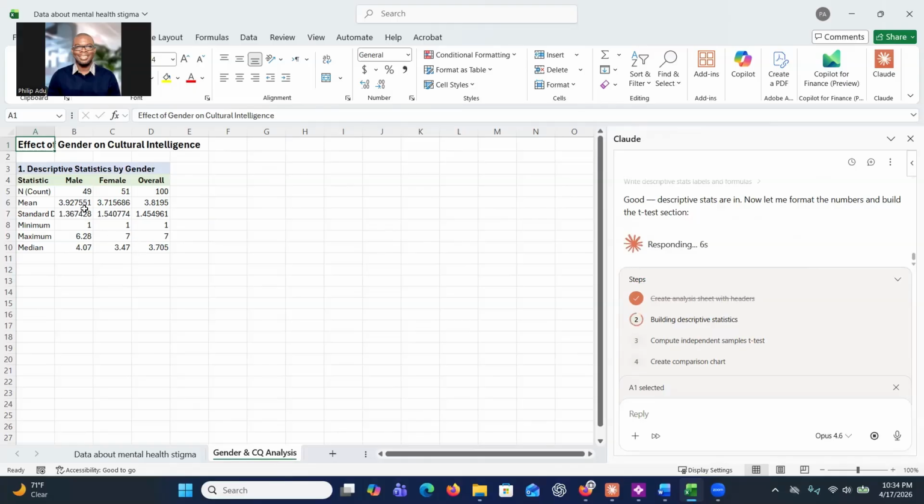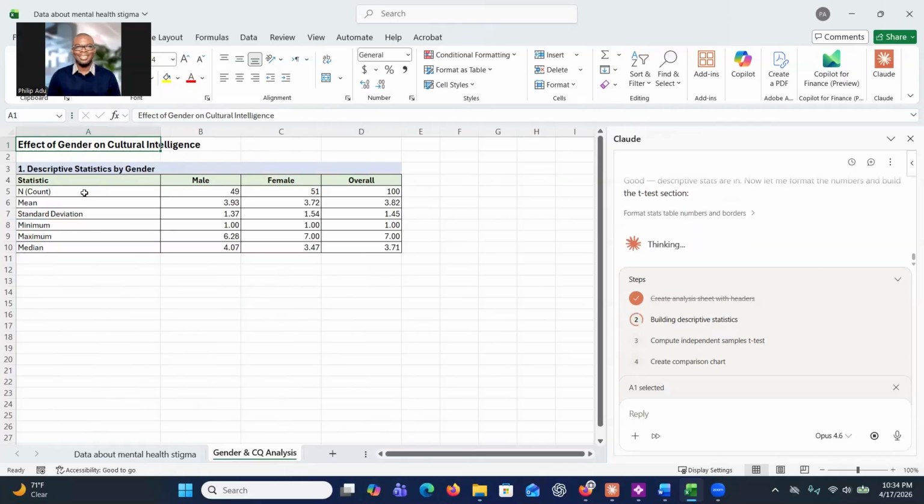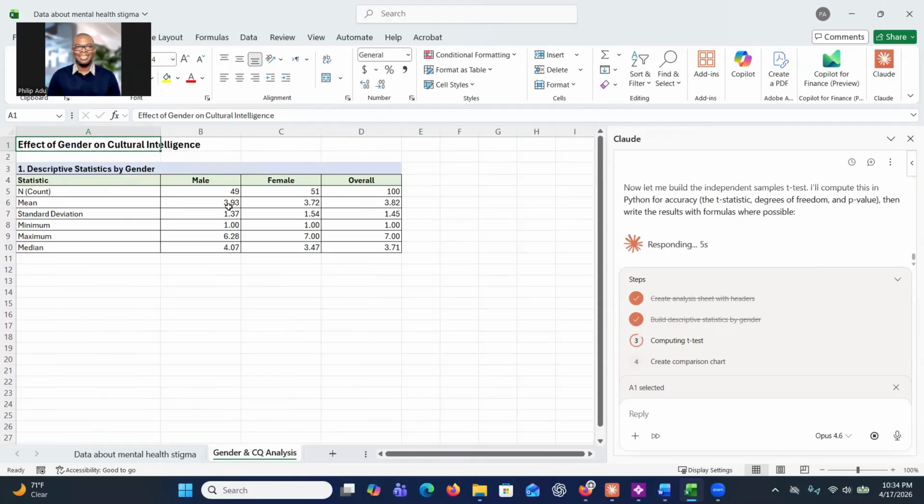So as you can see here, it's giving you descriptive statistics. You can see that the mean score for the cultural intelligence for the male is 3.93, and then the mean score for the female is 3.72. You can see that the males perform slightly better than the females, but the question is, is it statistically significant? And this is where inferential statistics come in.